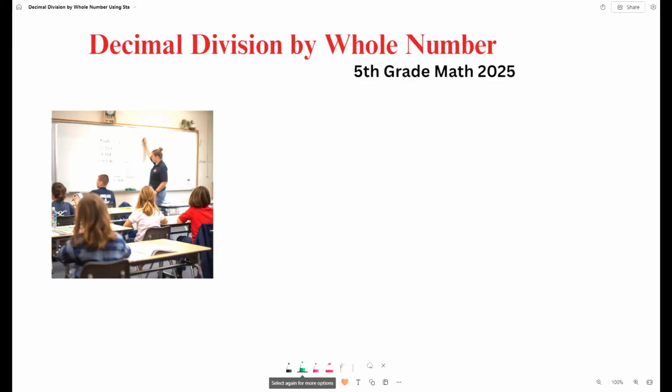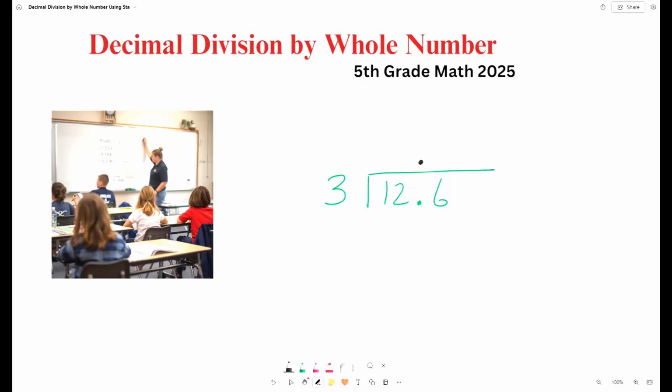So our first exercise says that 12.6 we need to divide by 3. The first thing is we need to place the period right above the period. Then we need to find a number that when we multiply it, we put it right on top of the 12, and we get as close as possible to 12, but we don't go over.